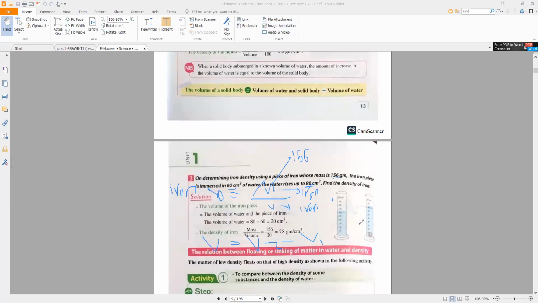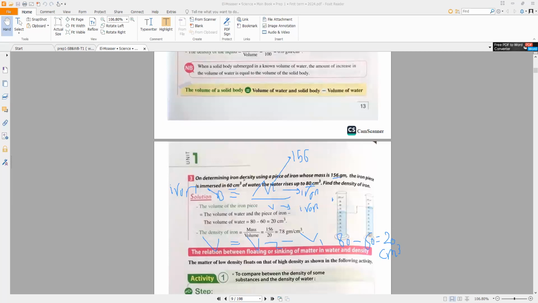V1 is the volume of water only. So the volume of iron equals V2 minus V1. V2 is 80 minus 60 equals 20 cubic centimeter. So the volume of iron is 20 cubic centimeter.